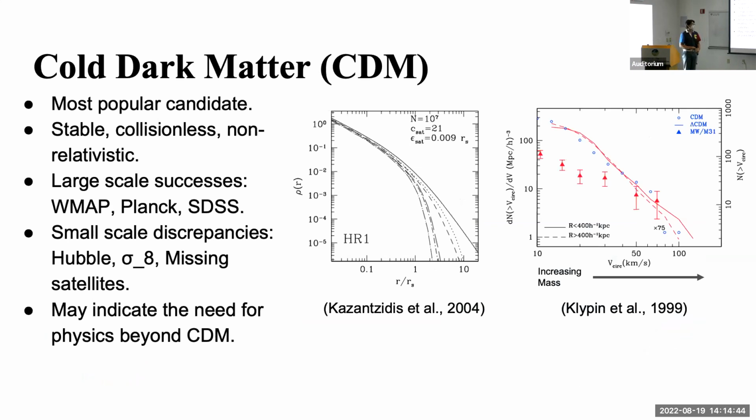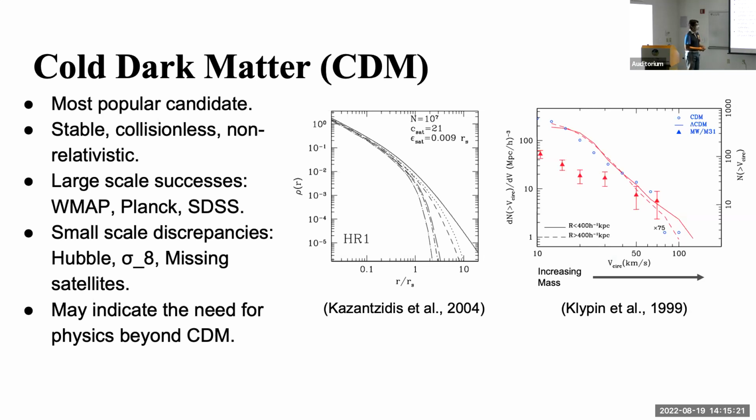Cold dark matter has been mostly successful in describing the universe at larger scales. Particularly, it has been consistent with the cosmic microwave background measured by the WMAP and Planck satellites, as well as the large-scale galaxy clustering measured by SDSS. However, cold dark matter seems to have trouble matching some observations, particularly at smaller scales, like the Hubble tension that concerns the rate of expansion of the universe, the sigma 8 tension, which concerns the amplitude of matter clustering in quasi-linear scales. Also, cold dark matter simulations seem to predict a lot more satellites than the ones that are observed.